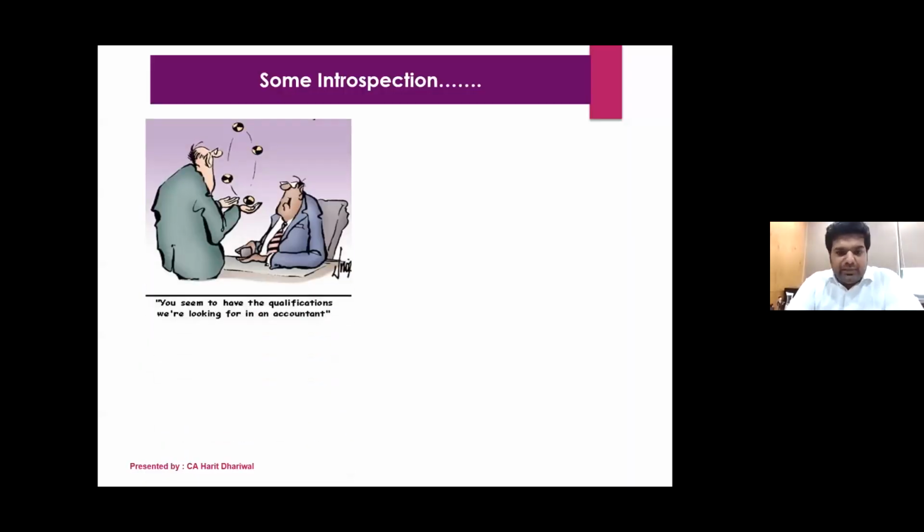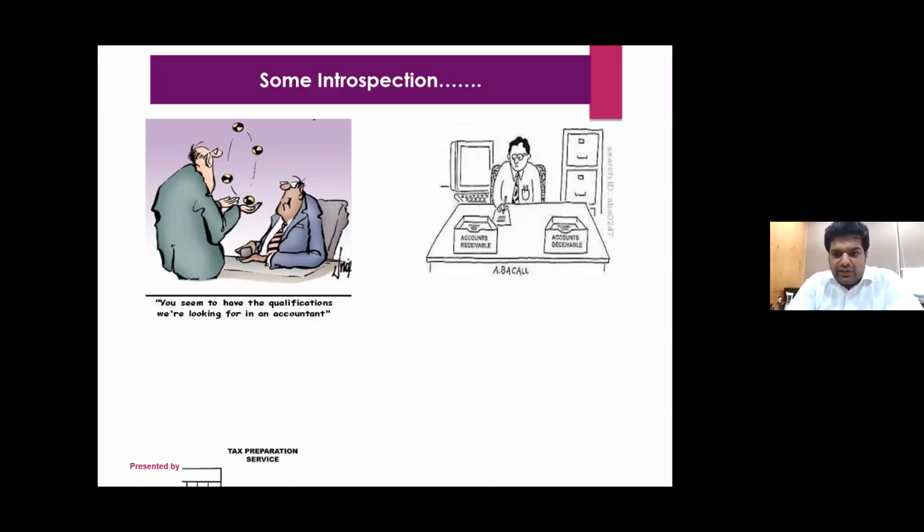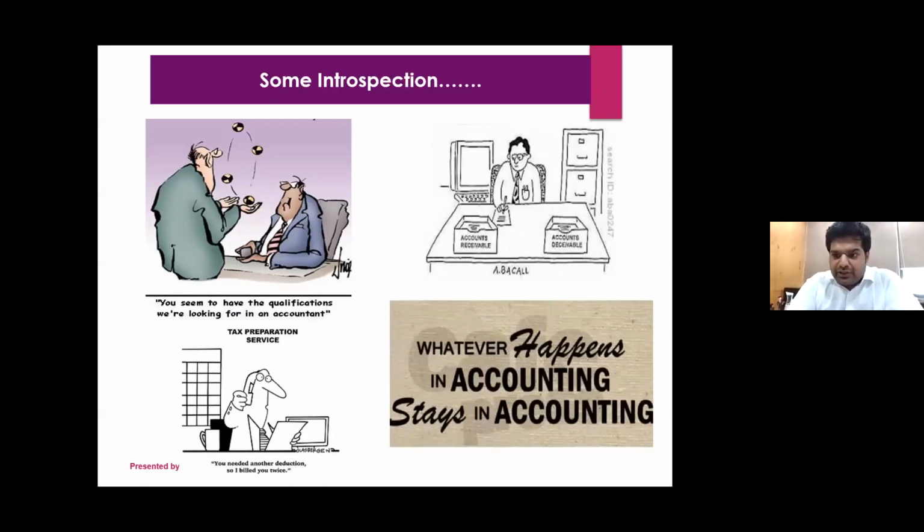So to all the members, before I start the presentation, I think it is time for some introspection. We normally say that gone are the days when whatever happens in accounting stays in accounting. Now everything is so well knitted. You would all have seen the new 26AS or the AIS, the Annual Information Statement. Everything is getting reflected there. Going forward, maybe even your gas bills or things you buy online on Amazon might come there. We don't know. So the days have gone when we could play around with things. None of us, nor the clients, can play around with anything.